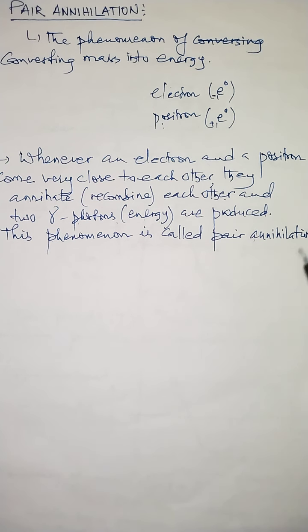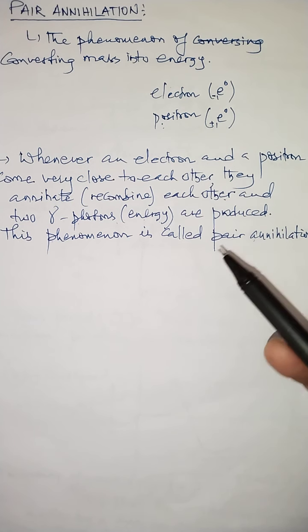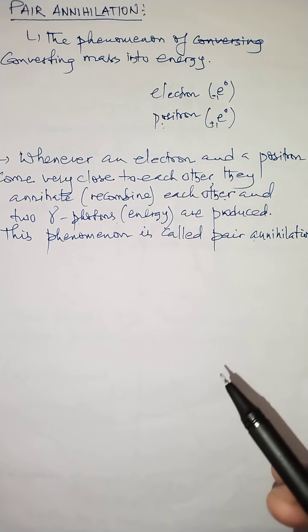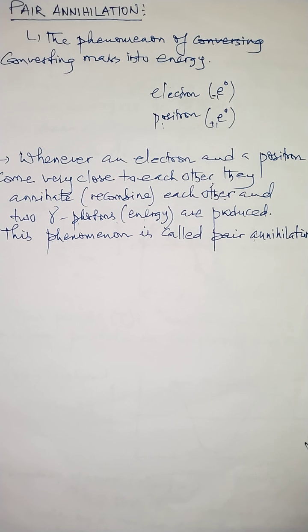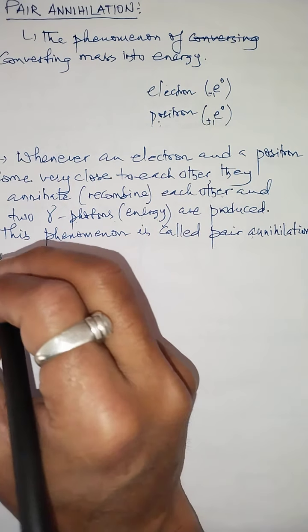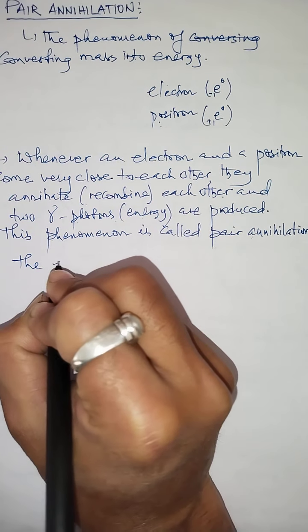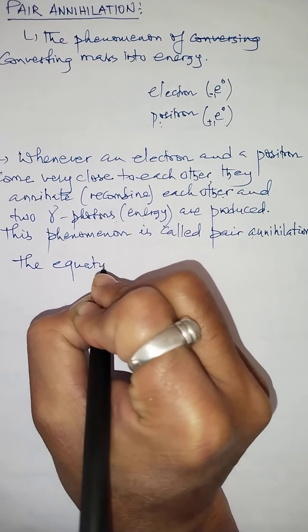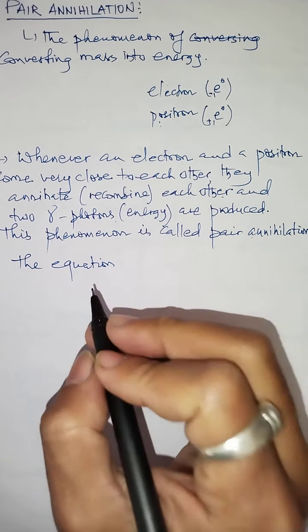So whenever there is a pair production, children, pair annihilation is also possible. For that, let me write it with the help of an equation. This pair annihilation can also be represented by an equation, and the equation can be written this way.